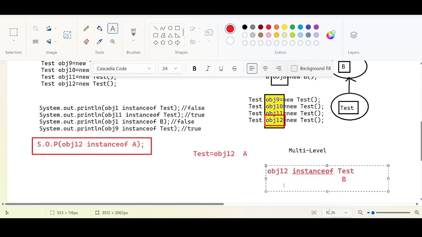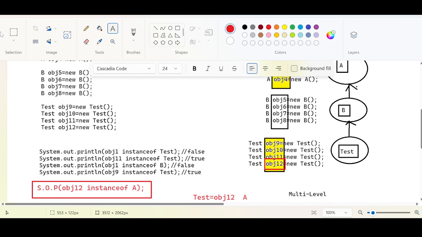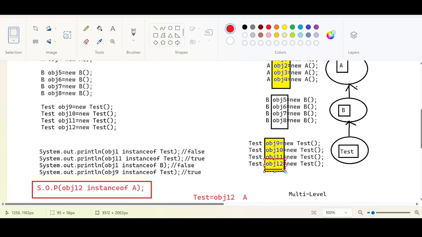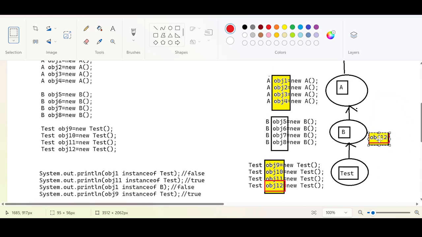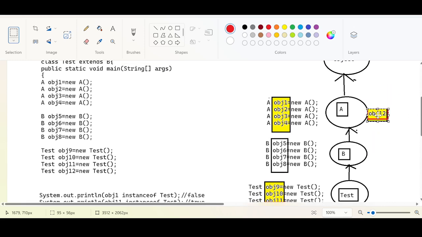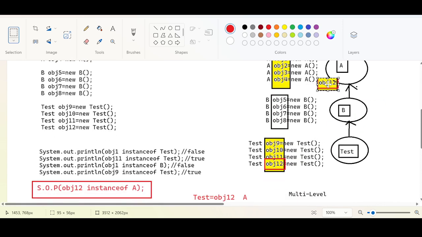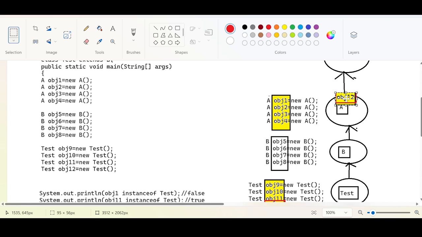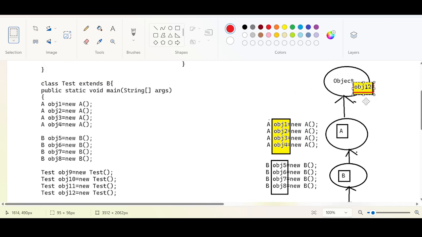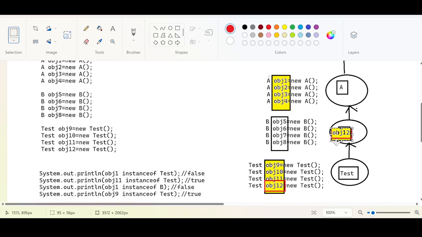And A is also a parent of test. By looking at this hierarchy, obj12 instance of test gives true, instance of B gives true, instance of A gives true, instance of Object gives true. Because this is the child object, it has a parent, a grandparent, a great grandparent. For all these types, it is going to return true only.